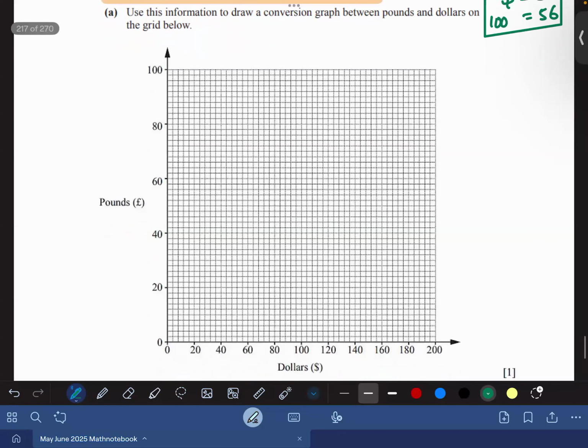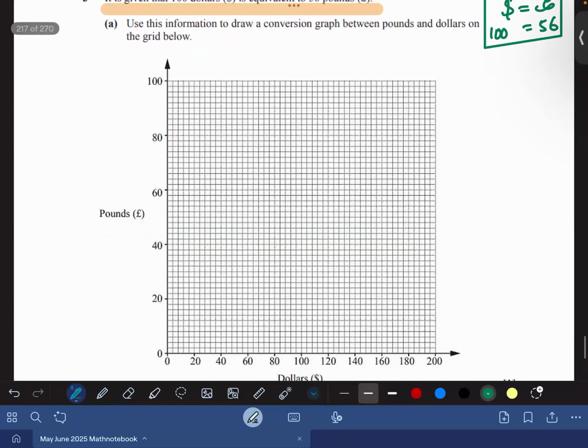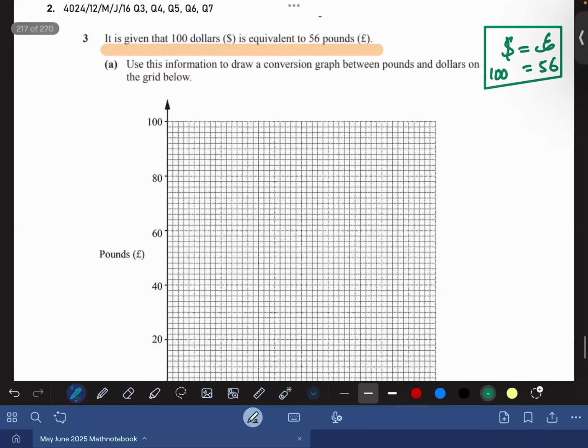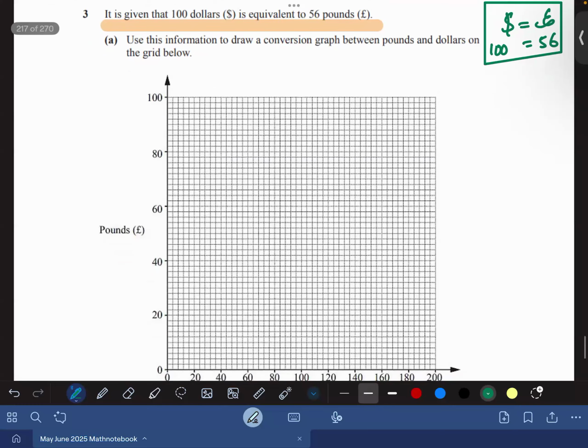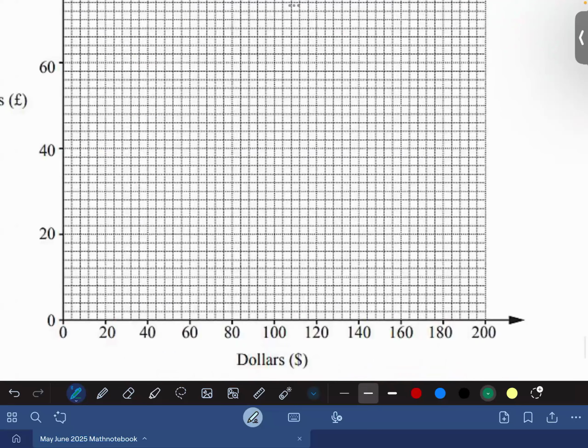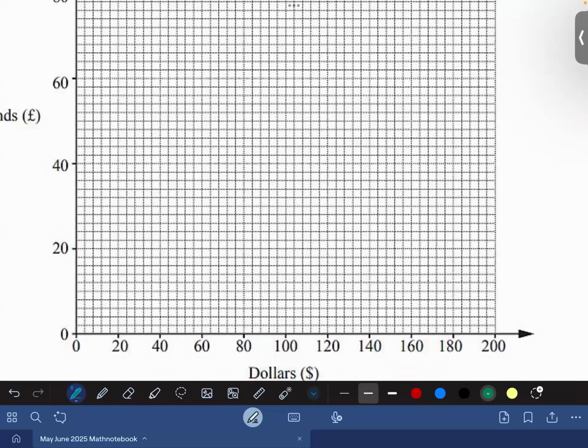Use this information to draw the conversion graph between pound and dollar. Now this is given to you that $100 equals 56 pounds. So you can see one thing that $100 is right here, Omar, and 56 would be, that would be 40, and the half of 40 and 60 would be 50.